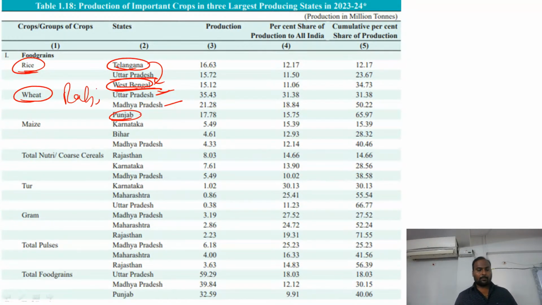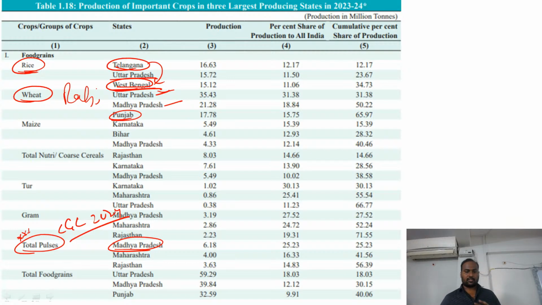Now, if you see the total pulses, this question was actually asked in the 2024 CGL exam. There is production of total pulses. Again, Madhya Pradesh is the ideal place for the production of pulses. See this: Madhya Pradesh, Maharashtra, and Rajasthan. Why? Because pulses don't require a good amount of rainfall. For the growth of pulses, you hardly require around 75 centimeters of rainfall, which is very ideal in this particular part. So that is the reason Madhya Pradesh is the leader, followed by Maharashtra and then Rajasthan.